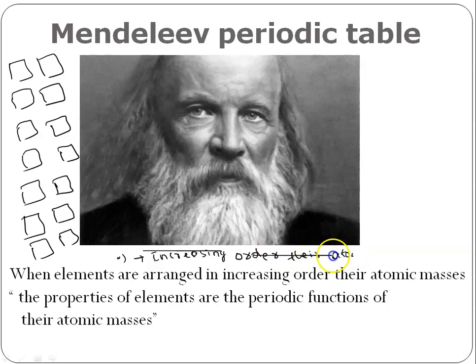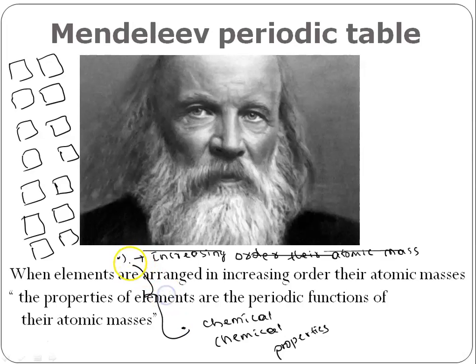Along with that, he mainly concentrated on the chemical properties, especially hydrides and oxides. He started comparing the hydrides and oxides of every element. And with these two simultaneous activities, he started arranging cards.